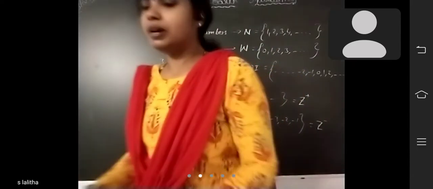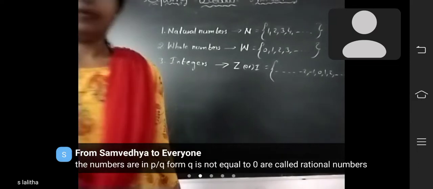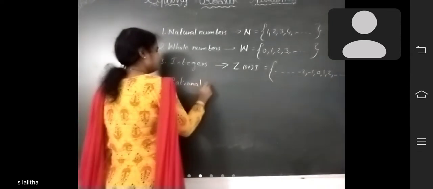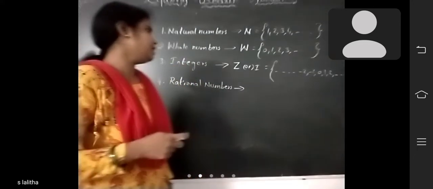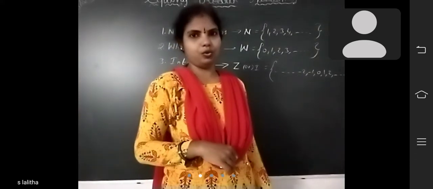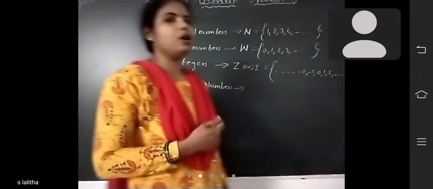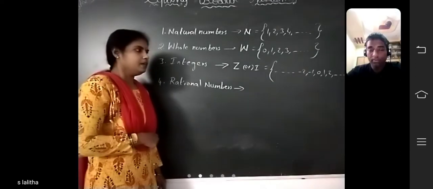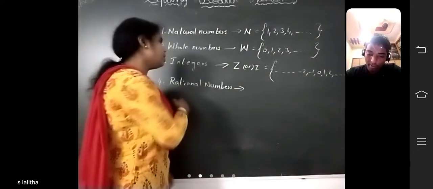Next type of numbers is rational numbers. What are called rational numbers, children? Rational numbers means numbers which can be written in the form of P by Q, where P and Q are integers and Q is not equal to 0. The number that can be written in P by Q form, that is fraction form. Here Q is not equal to 0 and P and Q are integers. So these are called rational numbers.